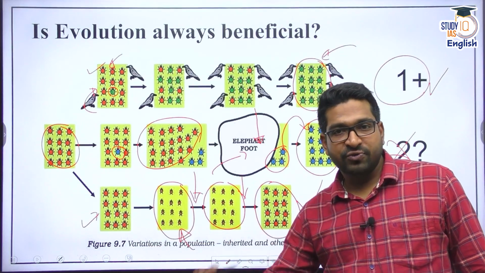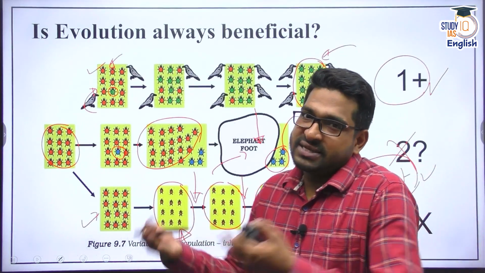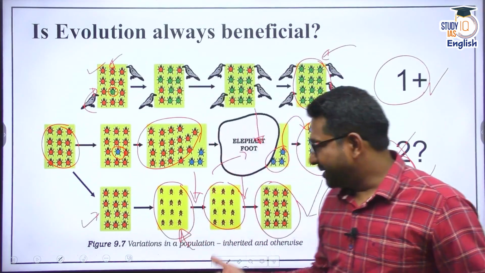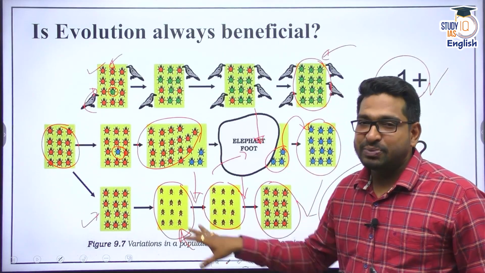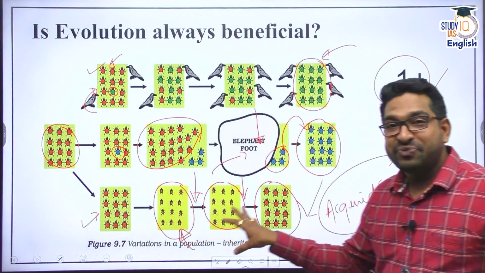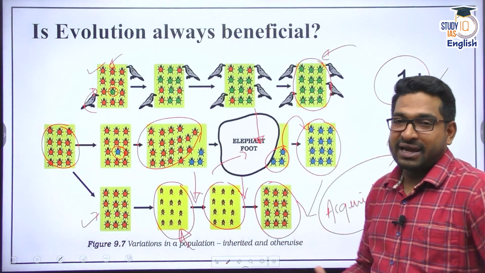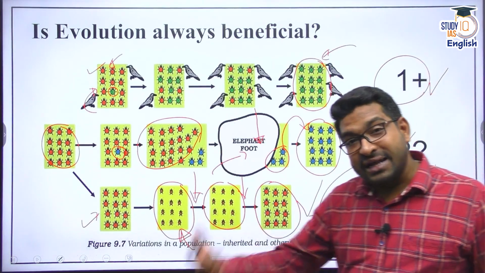And please remember, when the trait is acquired, it is not transferred to the future progeny. It simply depends on the environmental factors, that is shortage of plants. That's why I'm not able to get my food. In colloquial language, these are malnourished beetles, and these are healthy beetles. These malnourished beetles will continue till they get food. Once they get food, they again become normal and increase their weight. This is an acquired trait. An acquired trait is not transferred genetically.